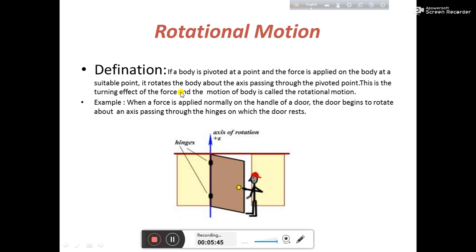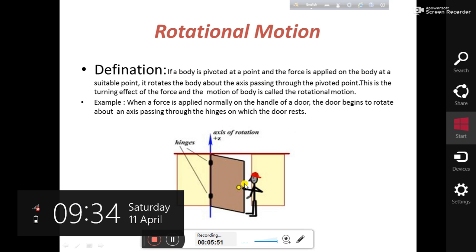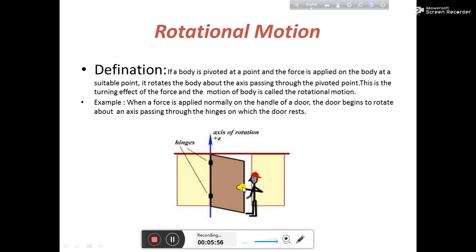Okay, what's written here? If a body is pivoted at a point and a force is applied on the body at a suitable point, this one is the suitable point. You apply force here and it rotates the body about the axis passing through the pivoted point. This is the turning effect of the force. Due to that force the body is turning, so we can say that this is the turning effect of the force, and the motion of the body is called the rotational motion. Okay, it's very easy.